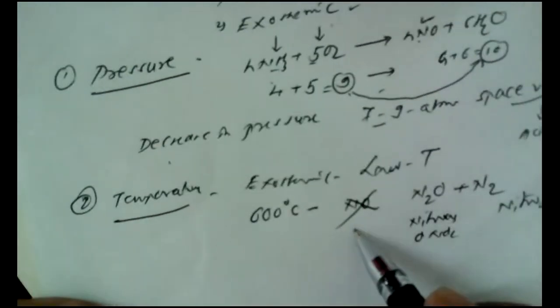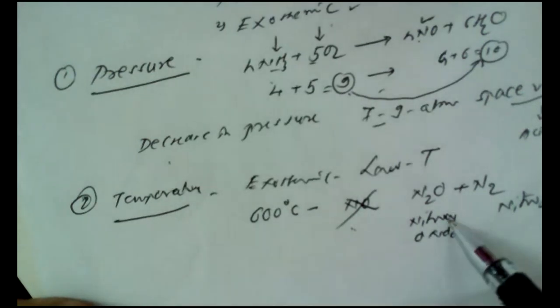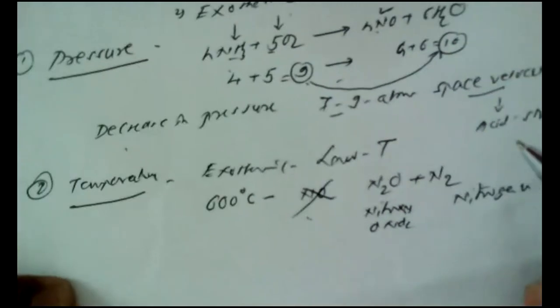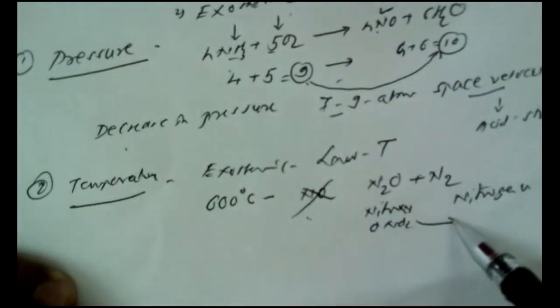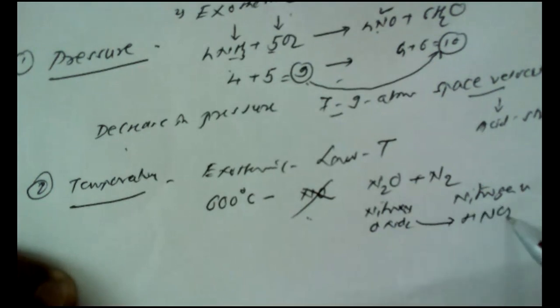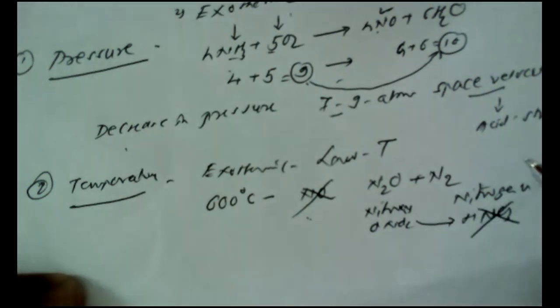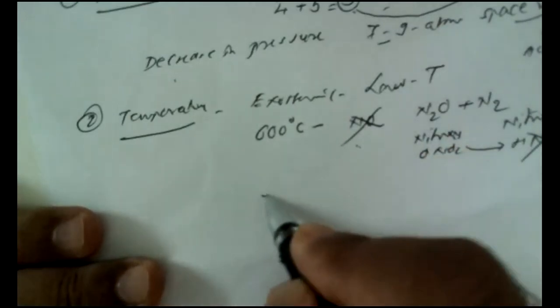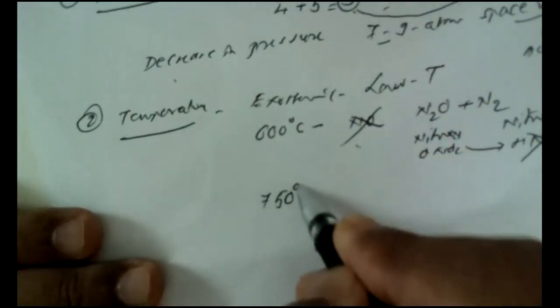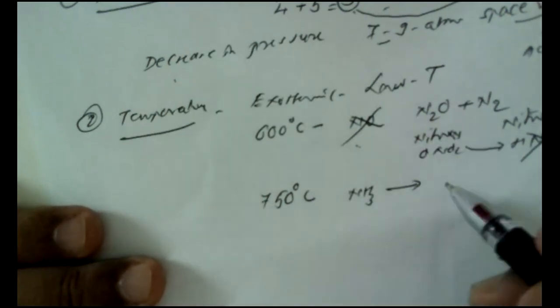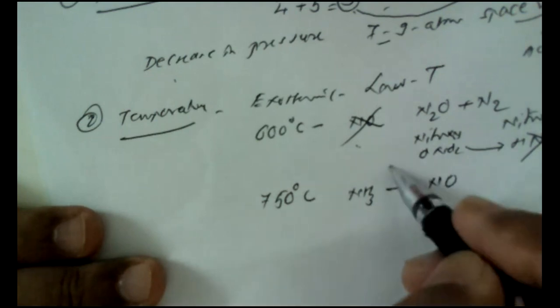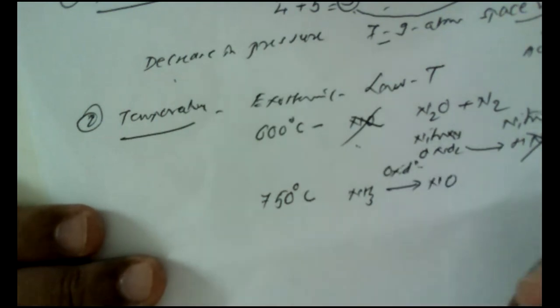So instead of getting nitric oxide, we get nitrous oxide and nitrogen. This is not fruitful, because if nitrous oxide is produced, one cannot synthesize nitric acid. This happens when the temperature is 600 degrees centigrade. Now, when the temperature is increased, then at increased temperature, ammonia is easily oxidized to nitric oxide,